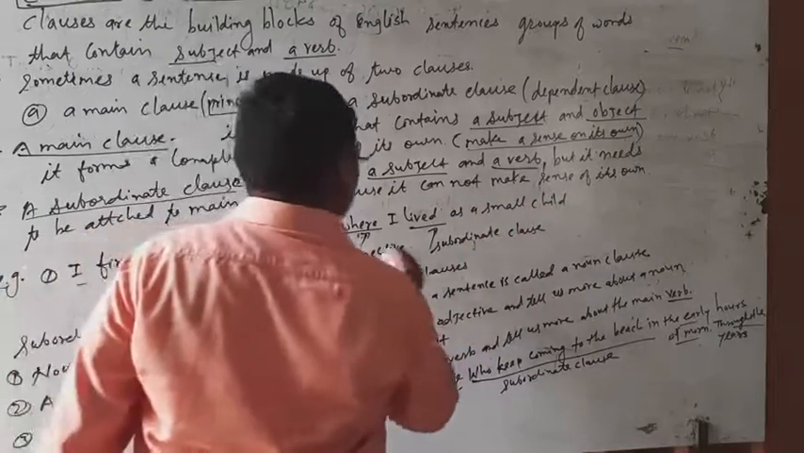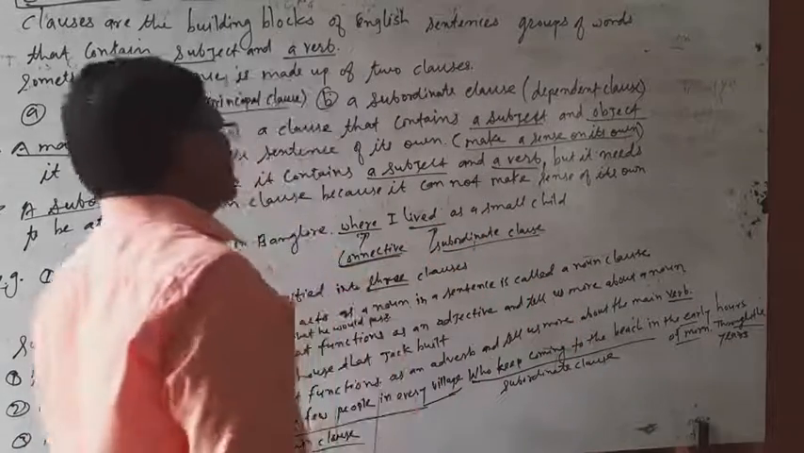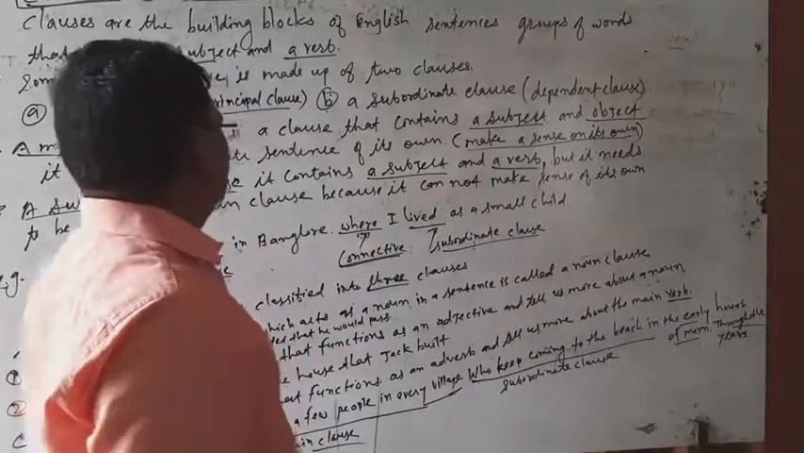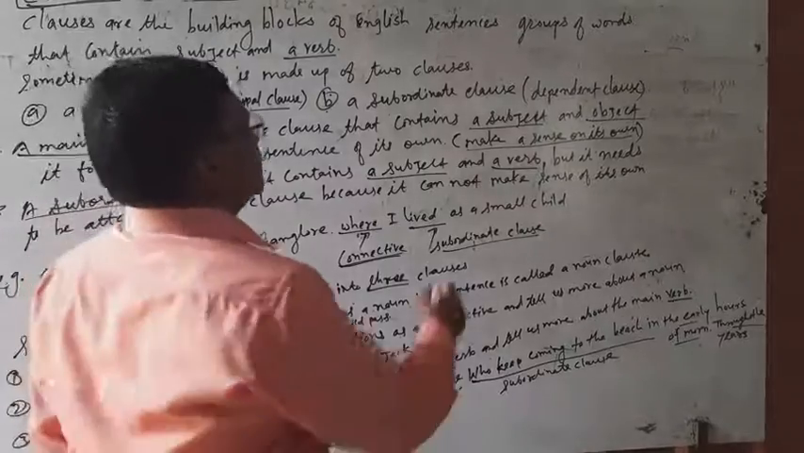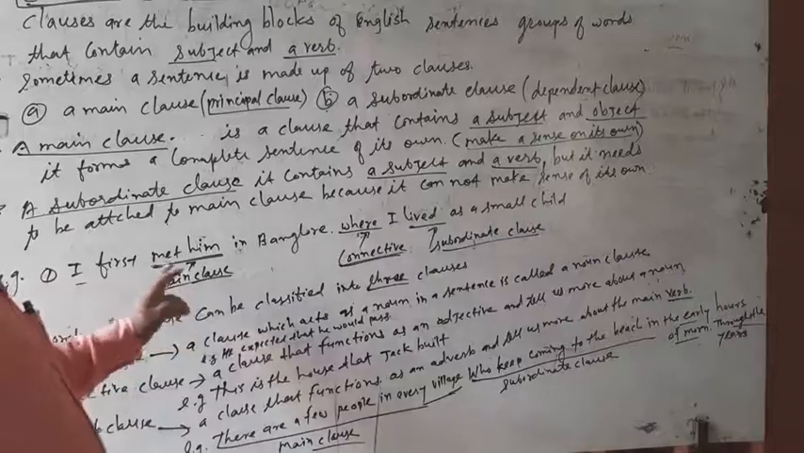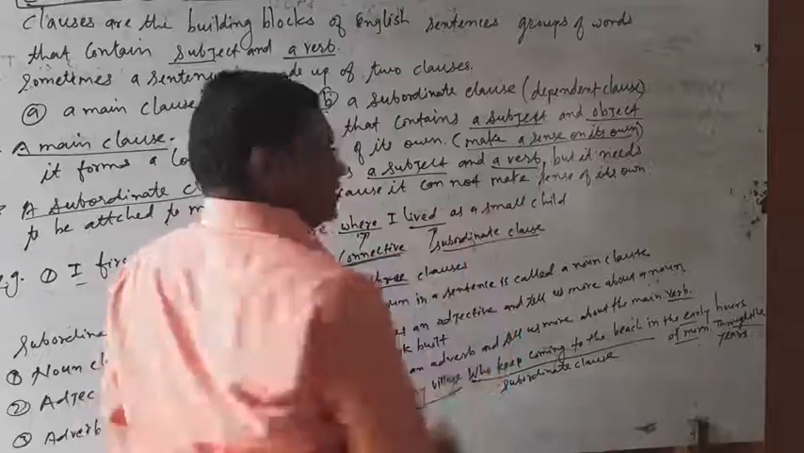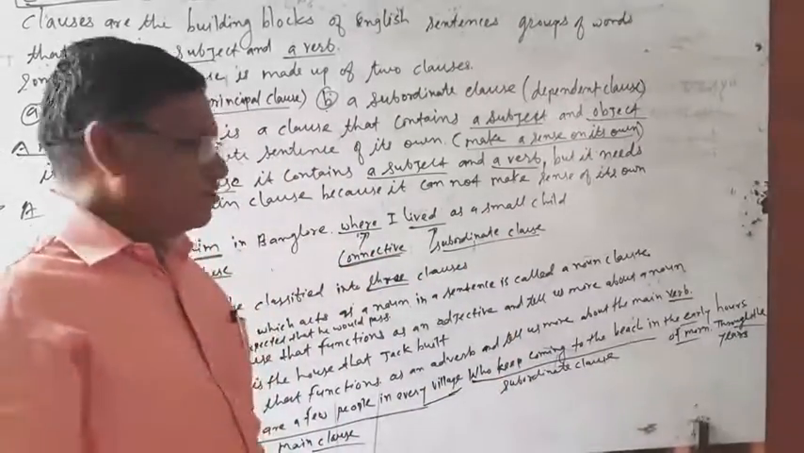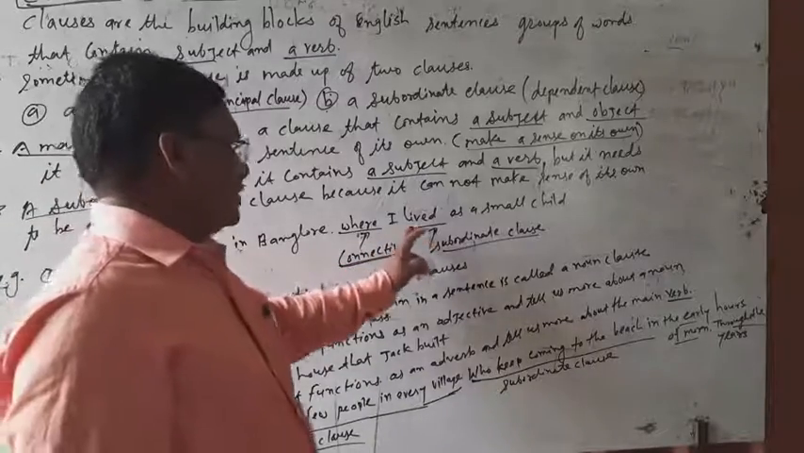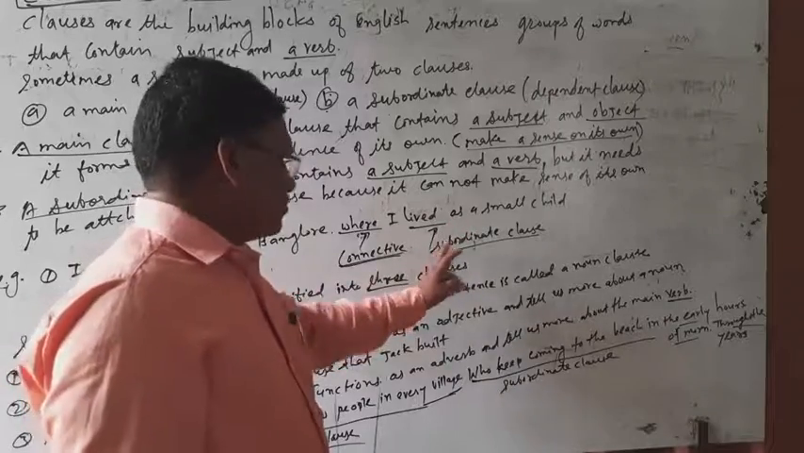Now, where I lived as a small child. Where is a conjunction, and lived is in a subordinate clause. A subordinate clause contains a subject and a verb, but it needs to be attached to a main clause. Here the main clause is I met him. If you see only where I lived as a small child, can you get the sense? No, it should be attached to a main clause. It is a subordinate clause.